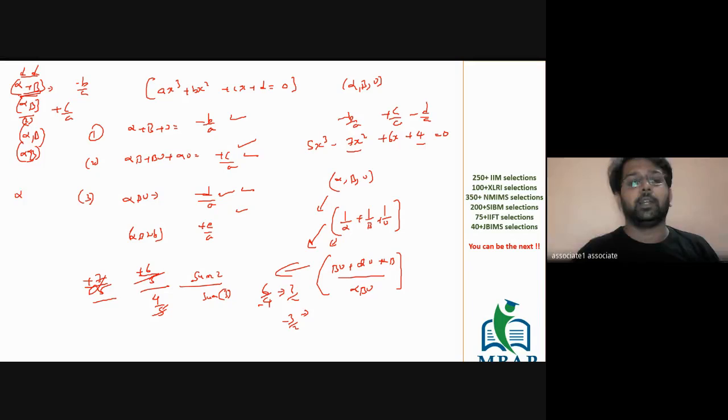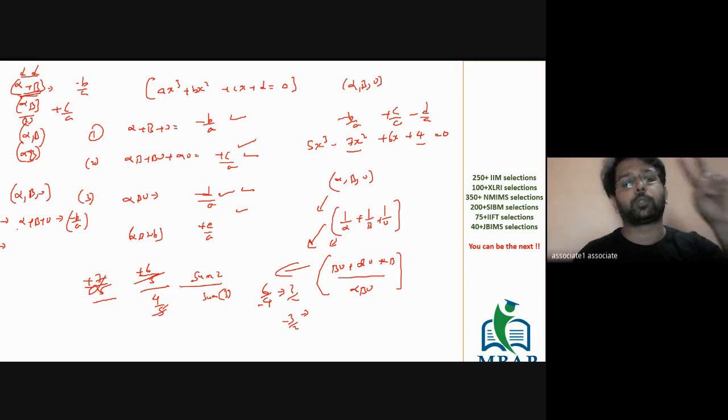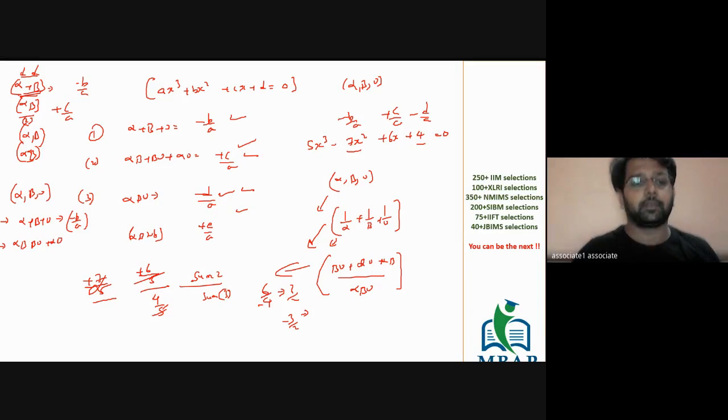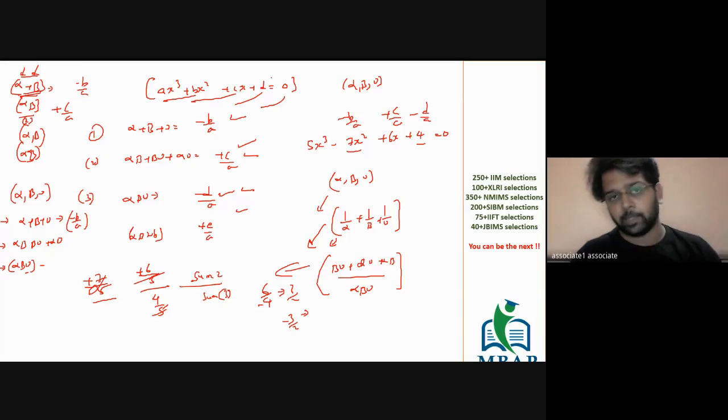But imagine if there are three roots, alpha, beta, and gamma. How can you write sum of all the roots taking one at a time? Alpha plus beta plus gamma. This will also be minus b by a. Clear? Sum of roots taking two at a time. So I have to select two of them. So you will say alpha beta, beta gamma, and alpha gamma. Right? And third, all of them together is alpha into beta into gamma. Clear? The sequence will just go on. So it's minus b by a, plus c by a, minus d by a, and likewise. If it is biquadratic, it's going to go till e.